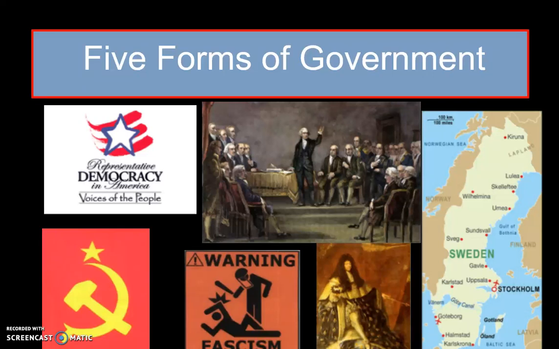All right, in this screencast, we're going to be talking about the 5 forms of government and the 3 economic systems that those types of governments oftentimes choose to disperse resources in their countries. So let's get started here with the 5 forms of government.